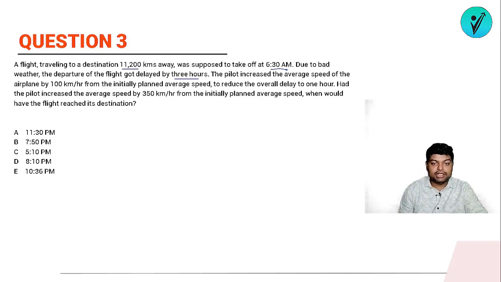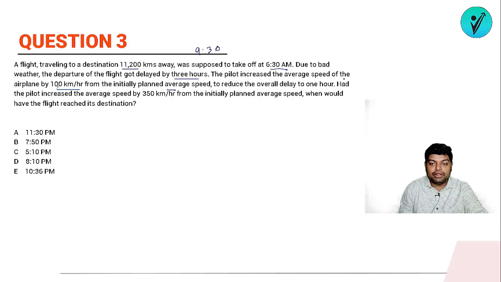So it is rescheduled at 9:30 a.m. I'm writing it here. The pilot increased the average speed of the airplane by 100 km per hour from the initially planned average speed to reduce the overall delay to 1 hour.